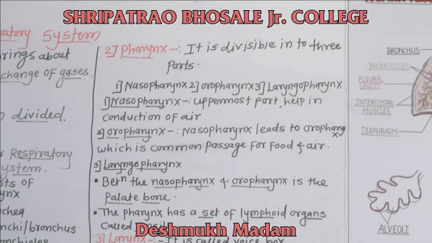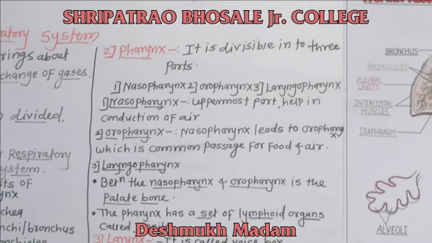The second part of the pharynx is the oropharynx.